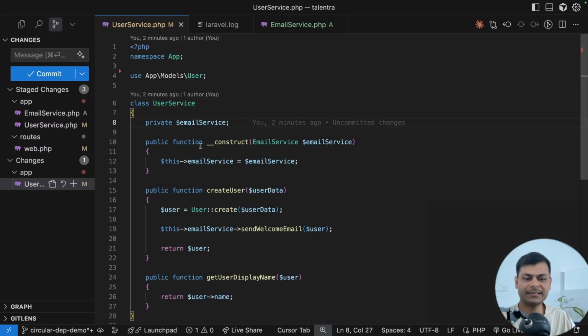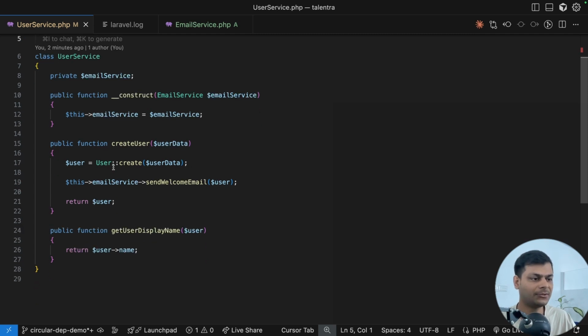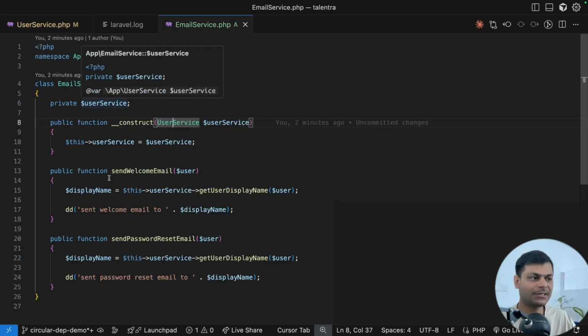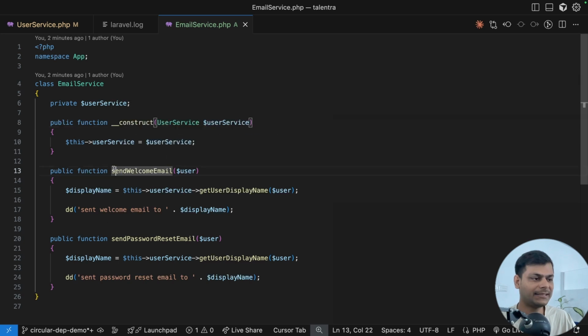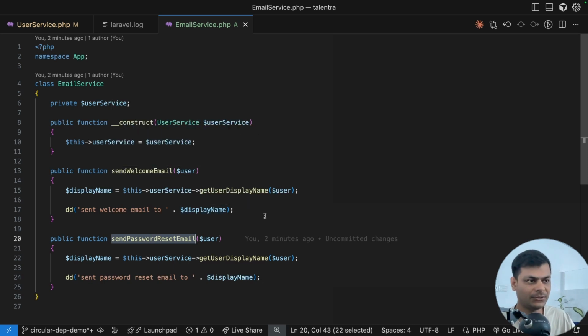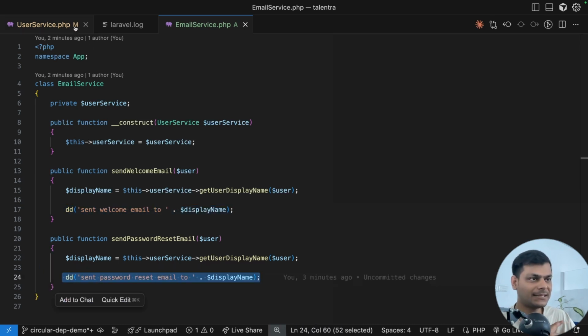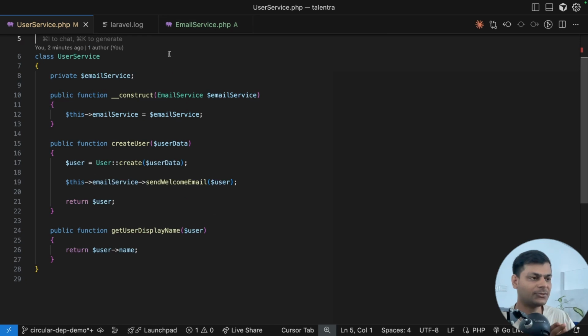So let's take this simple example. We have a user service, and in user service we are injecting a dependency, the email service, and whenever we create a user we are sending a welcome email, totally fine. And in email service we have two methods, one to send a welcome email and one for a password reset email. So do you see any issue in this code up to this point? By the way, I have just put this item to simulate that an email has been sent. Besides this, have you seen any problem in these two service classes?